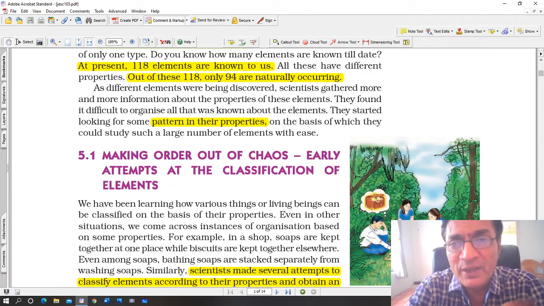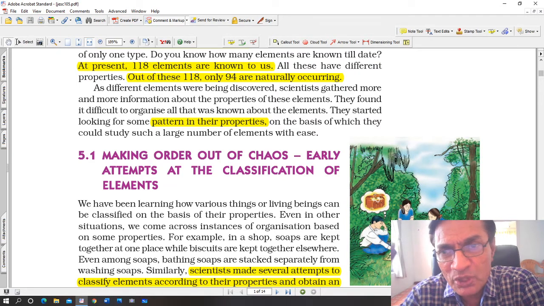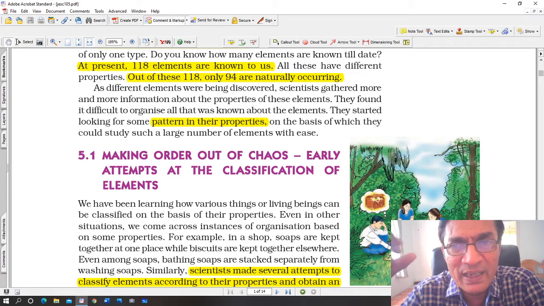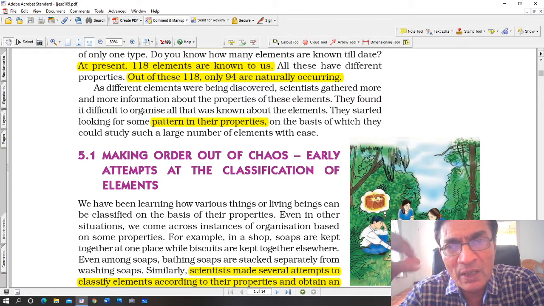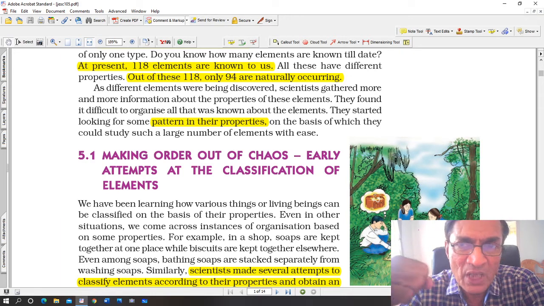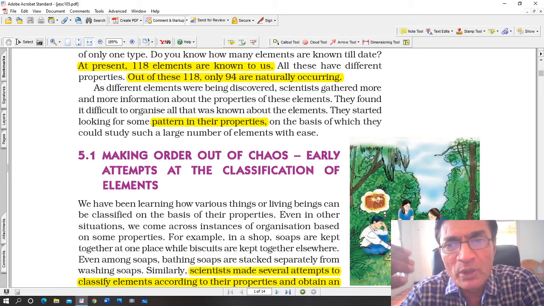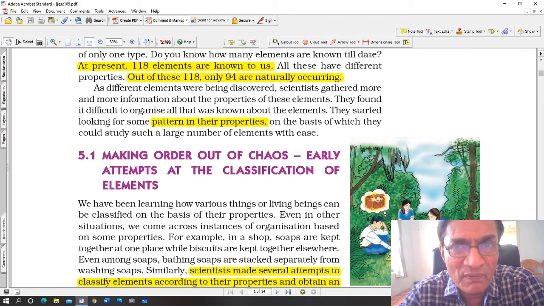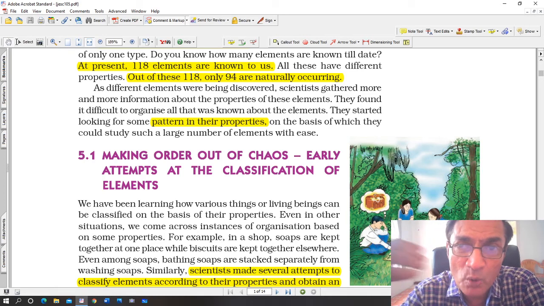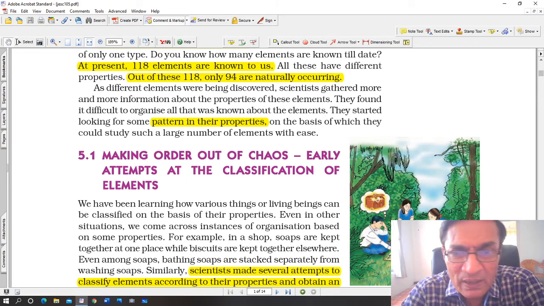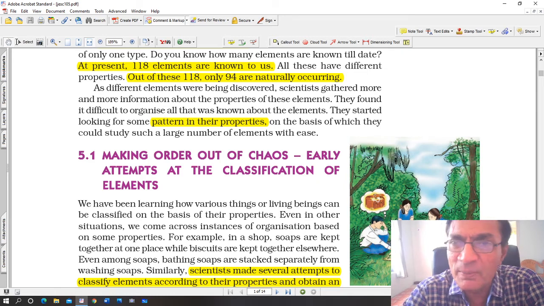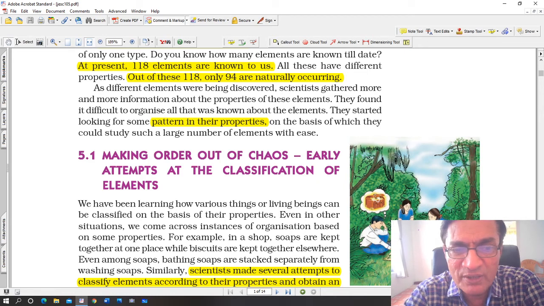In the beginning, the earliest classification was mainly about atomic mass. Scientists and chemists used atomic mass as the basis of classification. Later on, in the modern periodic table, atomic number became the basis of classification, and that was found to be a better and much more perfect way of classification. So they started looking for some patterns in their properties, on the basis of which they could study such a large number of elements with ease.